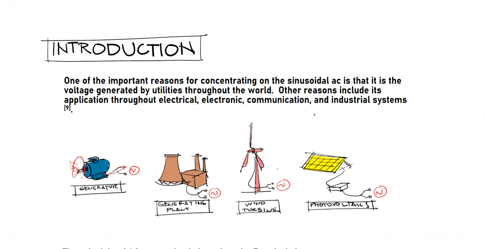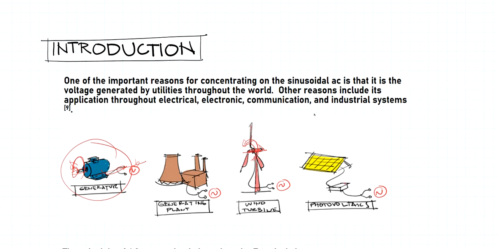Also, we have wind turbines. It's the same; actually, it lies on this device right here. It's all about the rotation of this mechanical shaft in order to produce some electrical supply. But in this case, when you say wind turbine, the source of power is the wind force on these blades, and because of that, the blades, or the shaft where the blade is attached, is going to rotate because of the wind action. Okay, so right here there's going to be some generator, something like this, and of course some other mechanical devices.